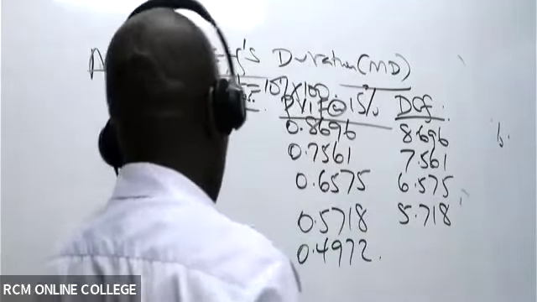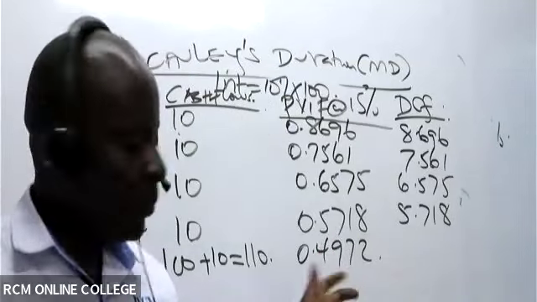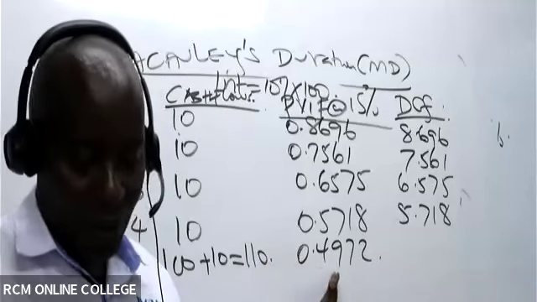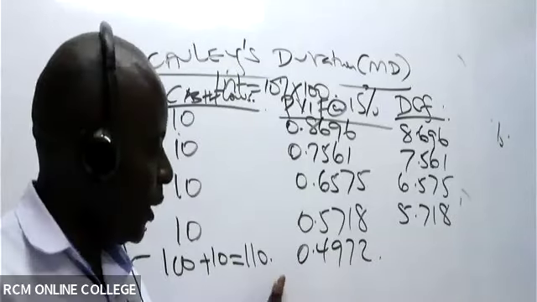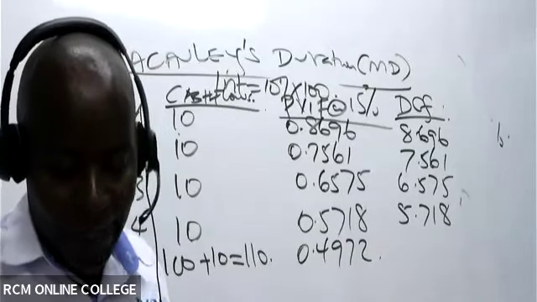And then lastly, this is quite technical. 110 times this, in 3 decimal places, it doesn't matter. What figure are we getting there? 54.692.